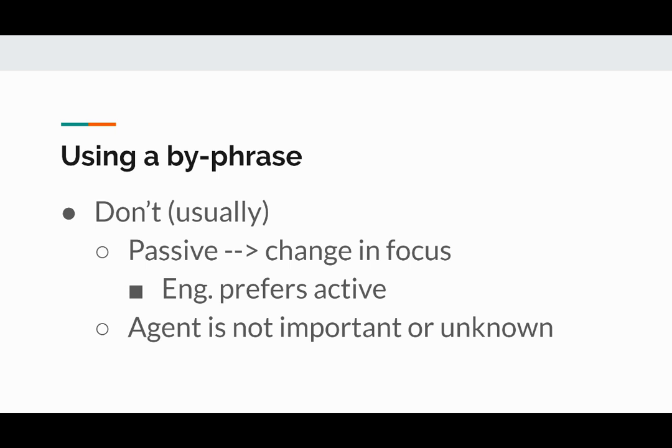But in a passive, the agent is not important, right? Or we don't know who it is. So we don't include it. That's why we're changing the focus to focus on the object. So we don't really need to say what the agent is because it's not important to us, or maybe we don't know. Like, I don't know who's making cars in Osaka. I don't care about that. It's not important to me. I'm focused on the action or the product, the cars. So that's why I'm using passive. So usually we don't use it.